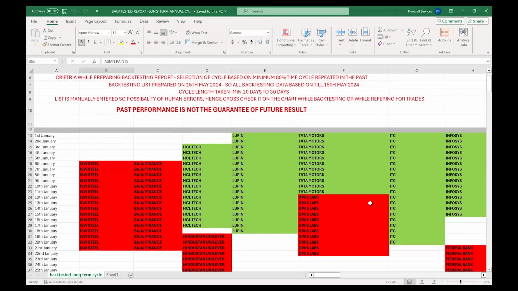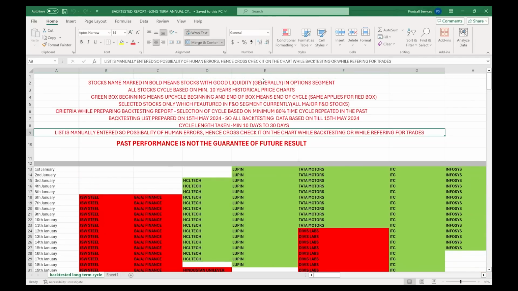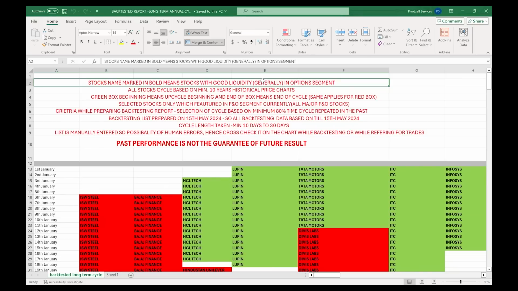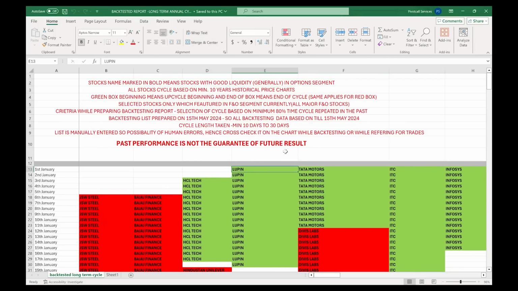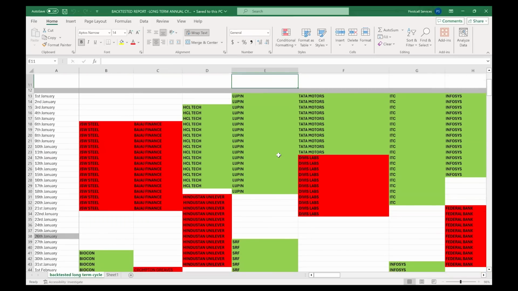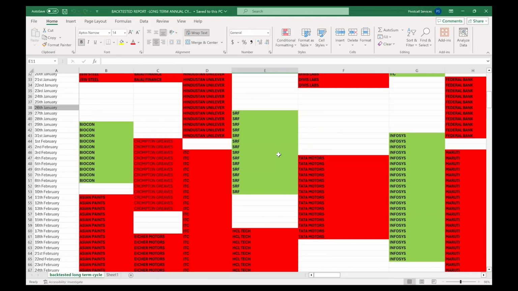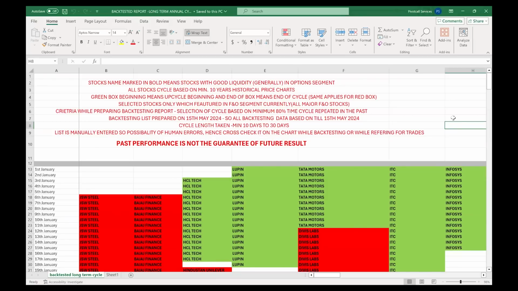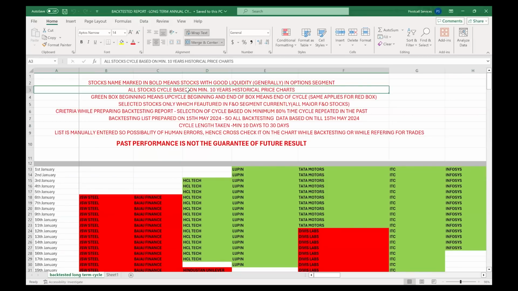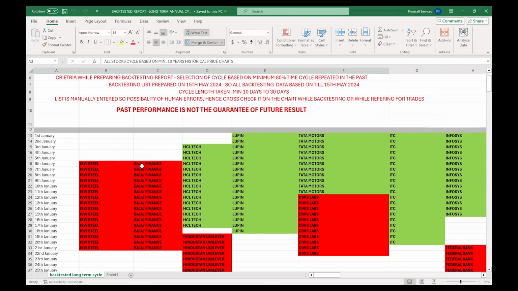Why are some stocks in bold and some are not? Based on liquidity. I said you should trade stocks which have good liquidity, right? For your ready reference, I have mentioned those stocks in bold. That means generally those stocks have good liquidity, but still you should check it from Opstra. Next, all stocks are based on minimum 10 years of historical price charts.